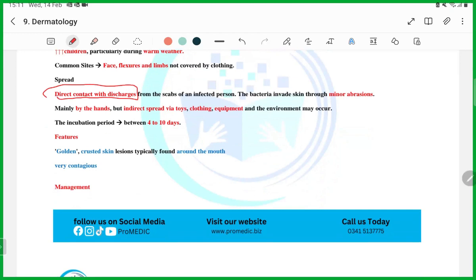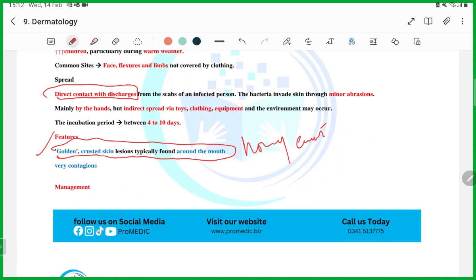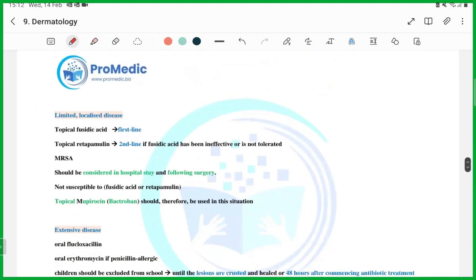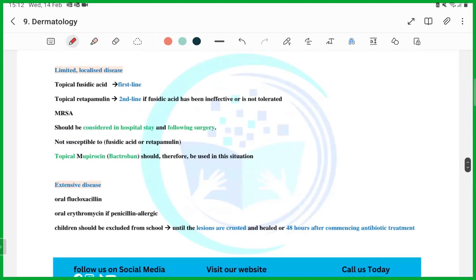So features: golden honey-like crusted lesions. Wherever you see this term, golden honey-like crusted lesions around the face, around the lips, close your eyes and select impetigo, guys. Then management. First of all, the first line of treatment is fusidic acid.